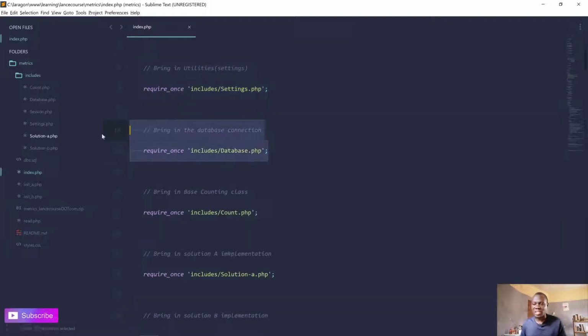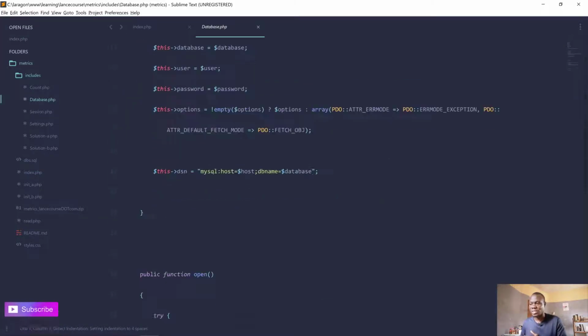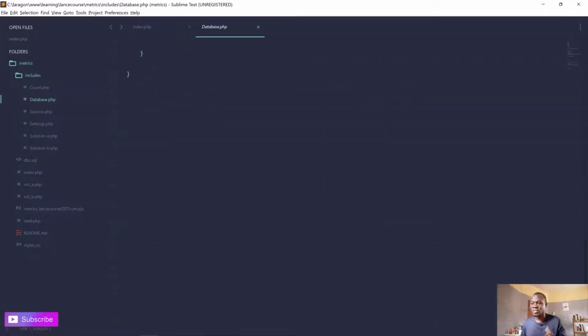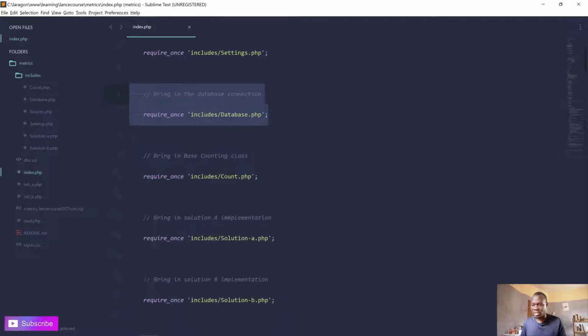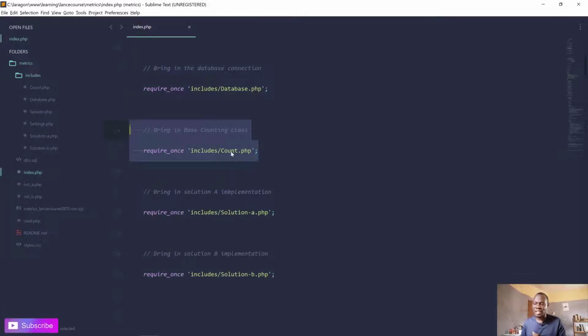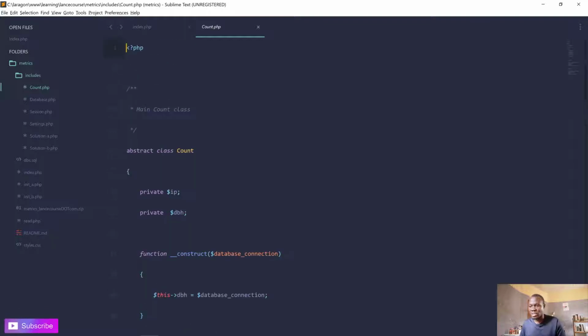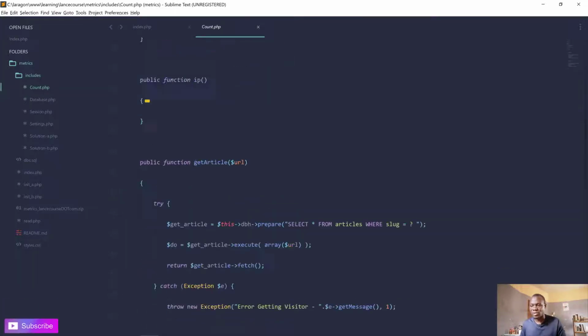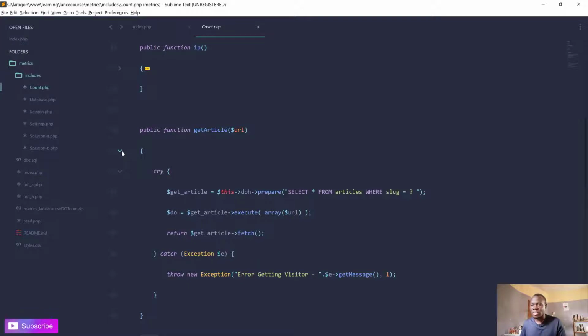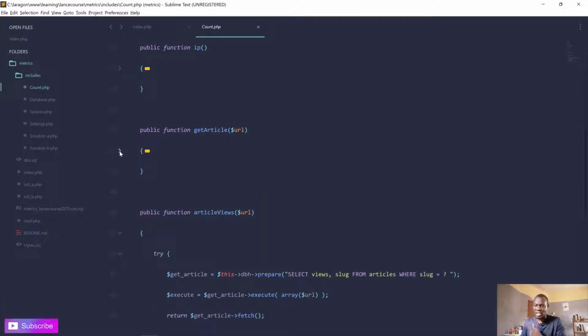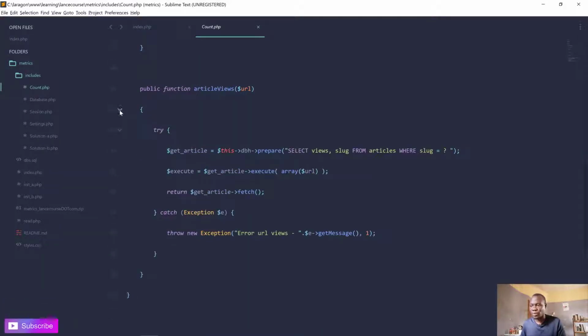So that's what we have in the settings. Then after the settings, we have the database, obviously, just to help us connect to the PDO database, and then instantiate it, that's it. So that's mainly the database. Then we have this count class. The count class is an abstract class that I created that contains some common methods to the solution A and solution B. So when we look at it, it helps us find the IP address for the user, which is useful in both cases. So get an article, so we can now fetch an article which is used to read the other pages, and then the article views. So this is to help us find out the views for each one of our articles, right?